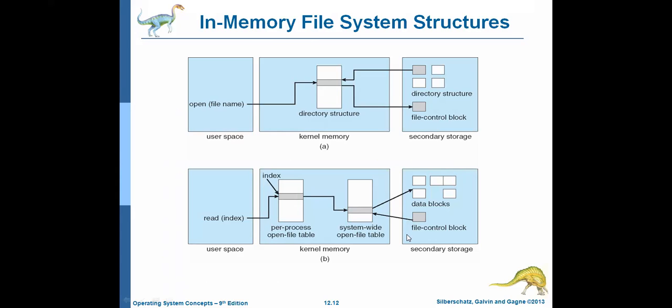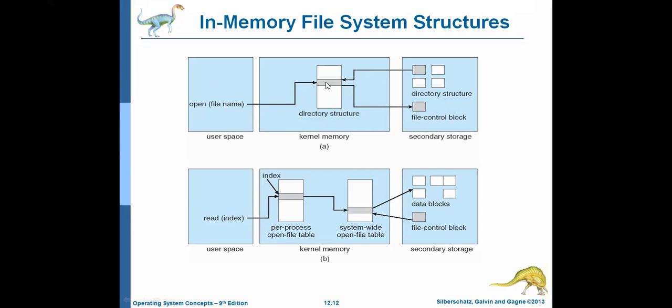So whenever the information about a file is sent to the system-wide open file table, why? Because we might perform many subsequent operations on a file. Once the file is opened, we can perform many operations on it. Once the file is open, what do we want to perform? We need to perform the read operation, right? This is the open system call. The file name is given to the open system call.